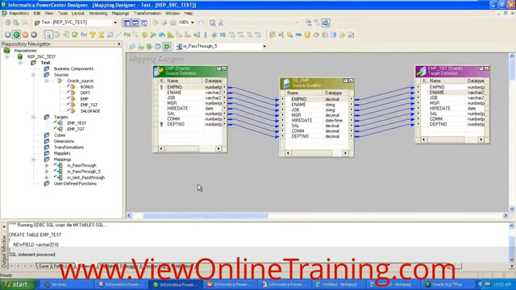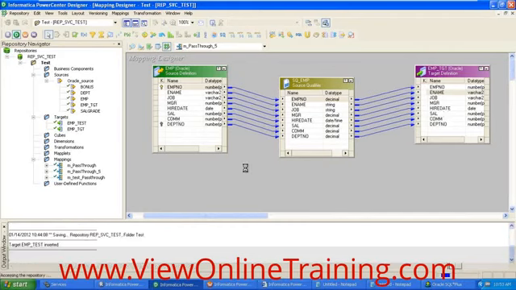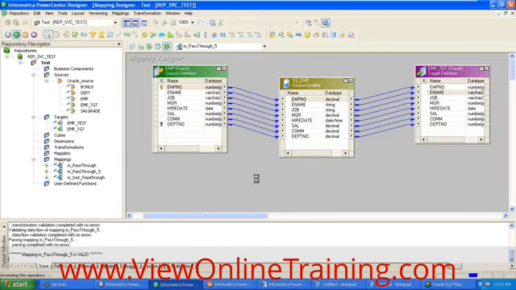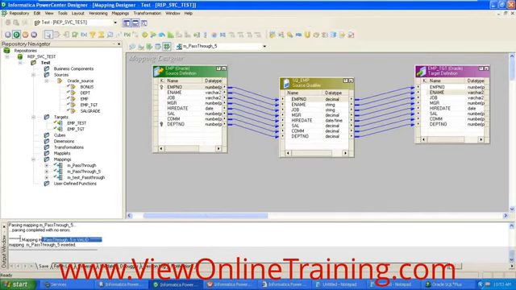So once you pass the data, once you load the data into the target, then this mapping is done. This is just a simple process. Now save the mapping, Control S. Whenever you save the mapping, it should be a valid mapping. So you can see whether the mapping you created is valid or not. Once it is valid, then you can proceed.